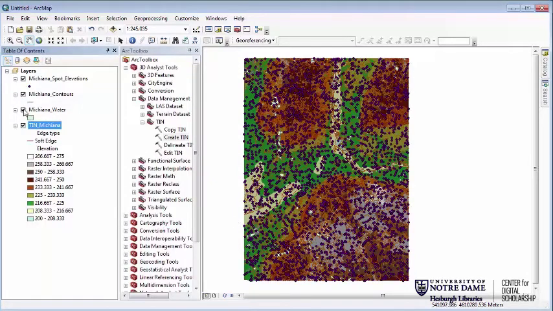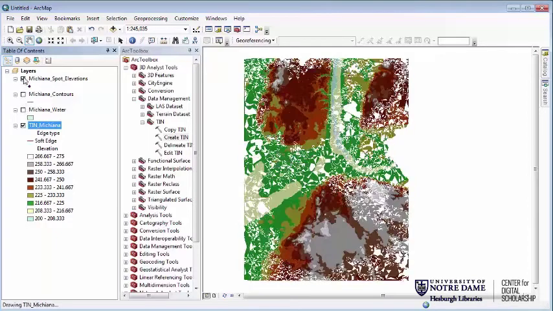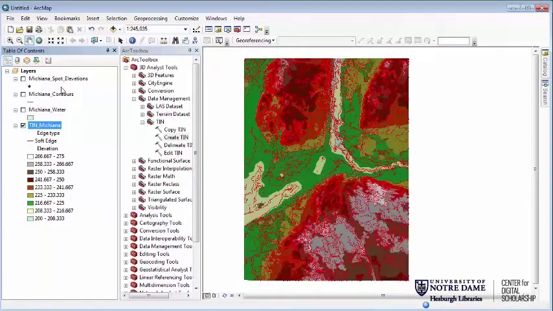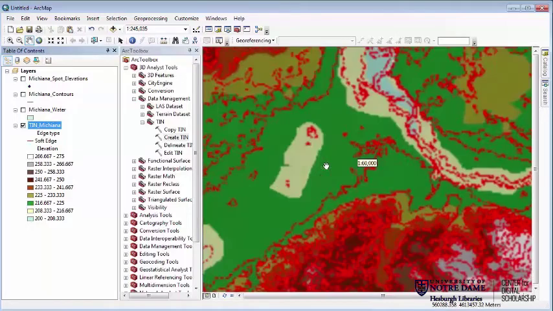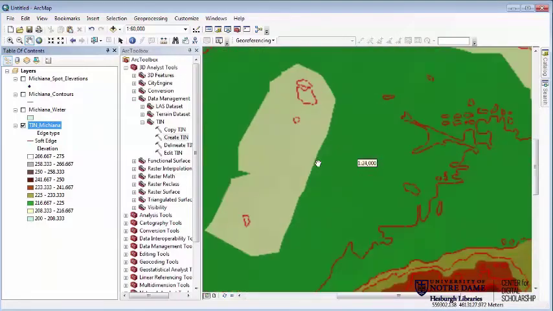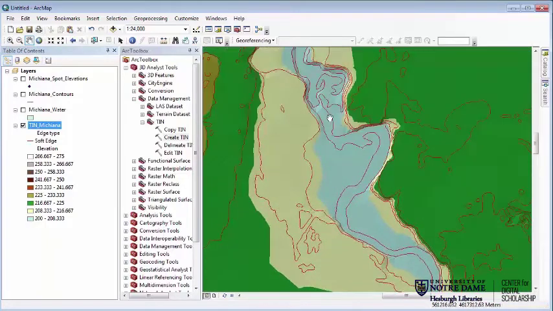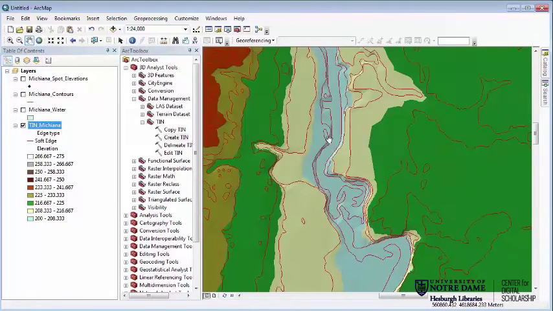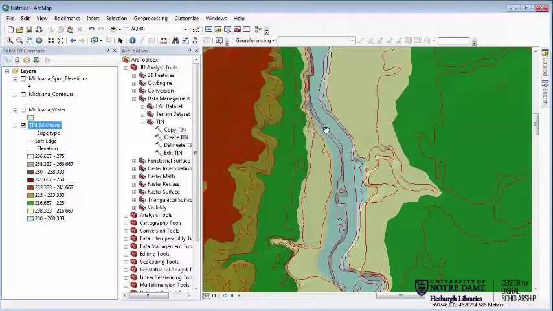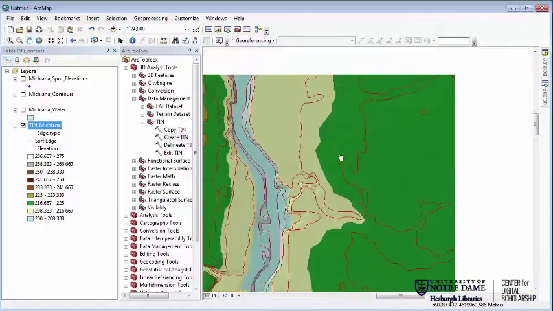So if we turn off all the other layers, we can begin to see what's happening here. So you can see it rendering as it goes. If you sort of zoom in on it, you can see that it's showing you a sort of shaded elevation view. So we have the river coming down here. It's all been sort of left as flat, and then we have the banks coming up around it, up onto the hills on either side.